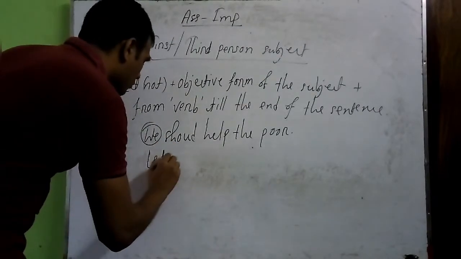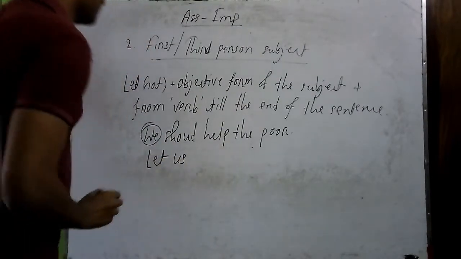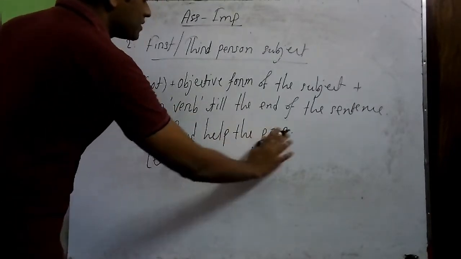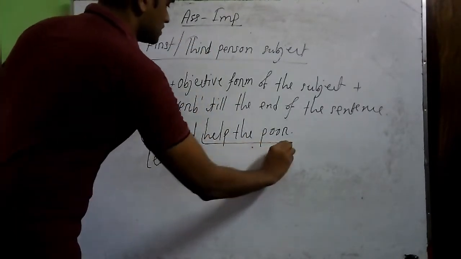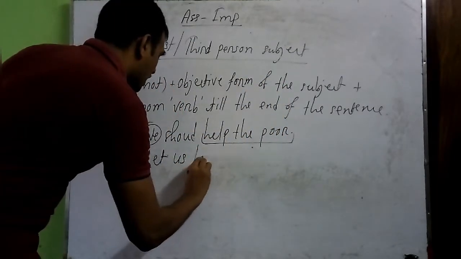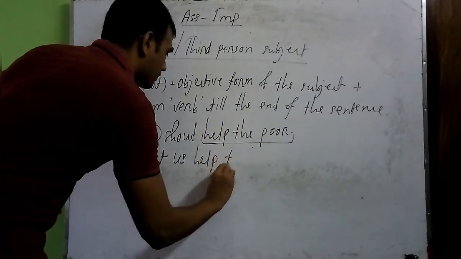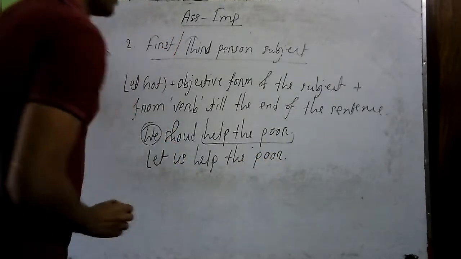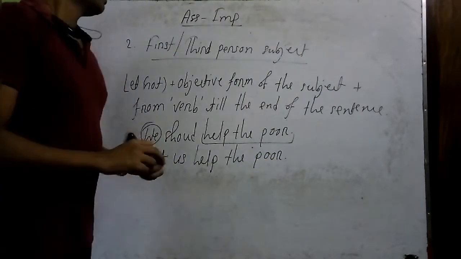Here the objective form of "we" will be "us", then from the verb till the end of the sentence, that is this part. So, let us help the poor. So this is the answer.